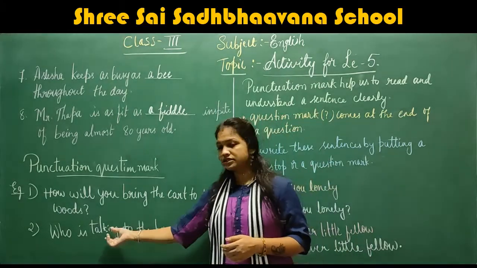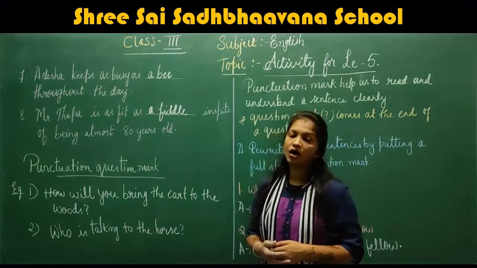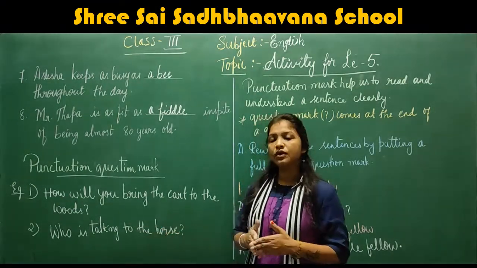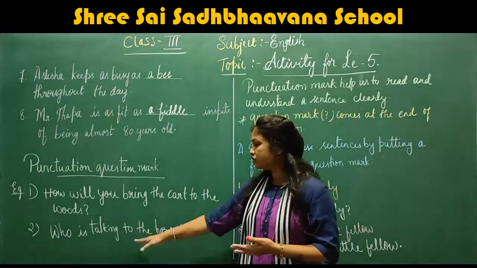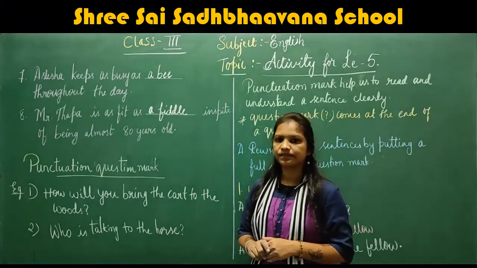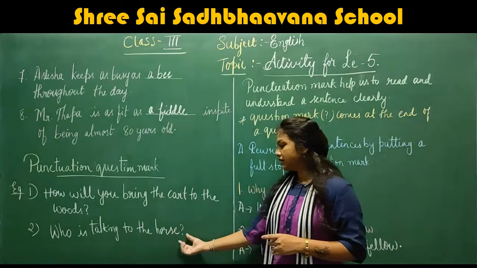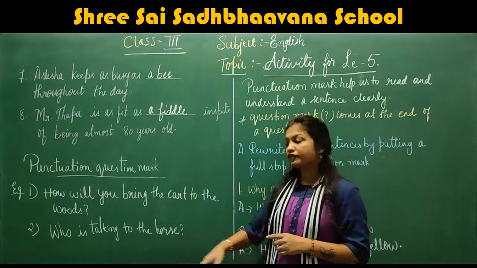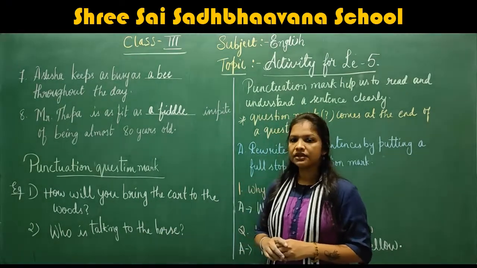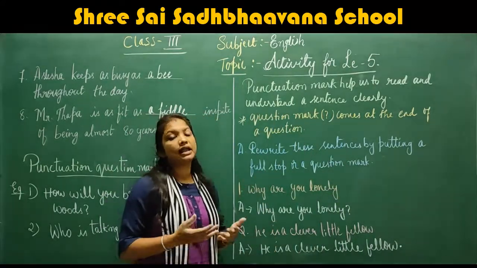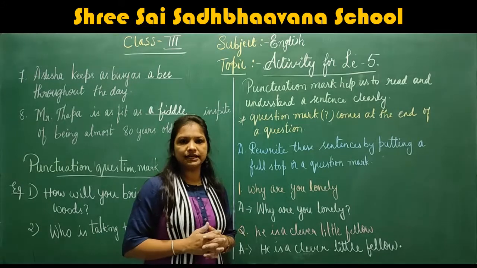Here in the second example, the person wants to know the name of the person who is talking to the horse. So a question mark always comes at the end of the sentence. Understood, children? Next, punctuation marks help us to read a sentence clearly.